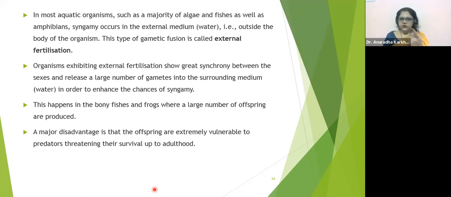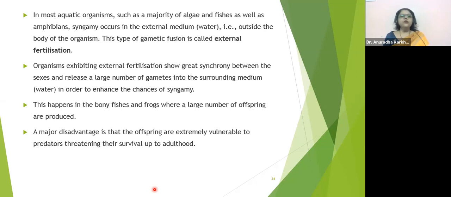Who all show this? The majority of algae, fish, and amphibians show external fertilization. Organisms exhibiting external fertilization show great synchrony between the sexes and release a large number of gametes into the surrounding medium, that is water, in order to enhance the chances of syngamy. Synchrony means what?